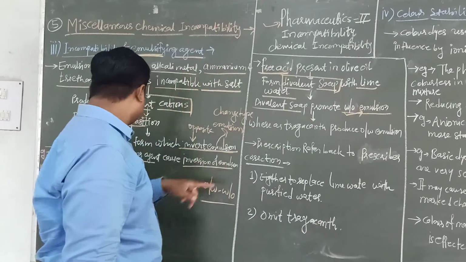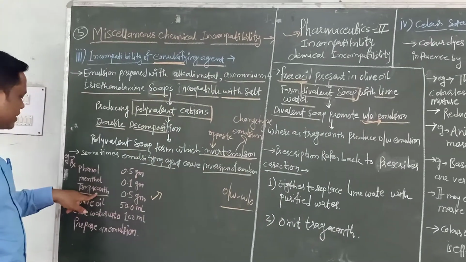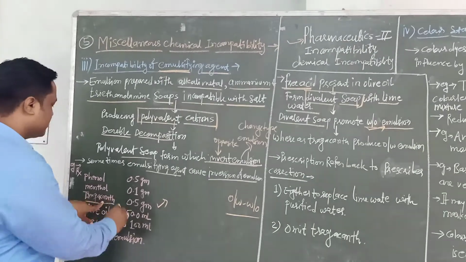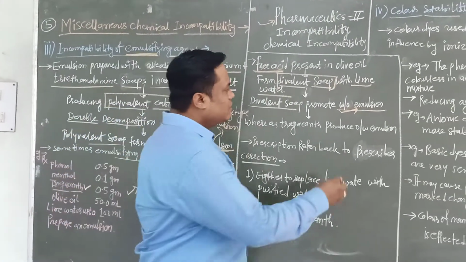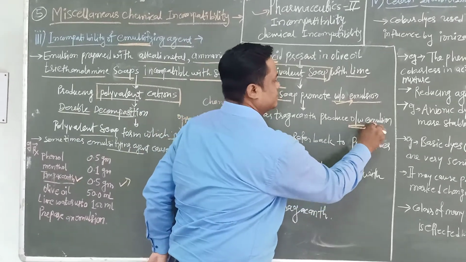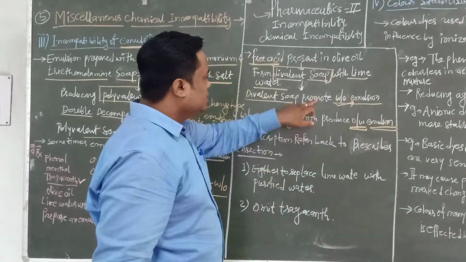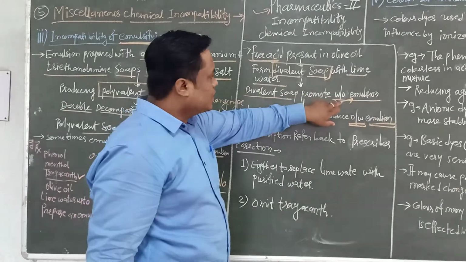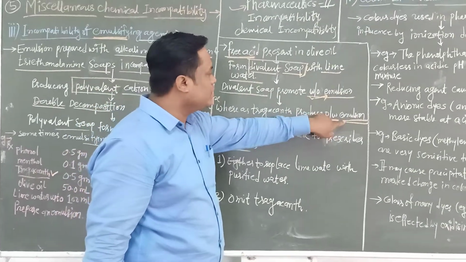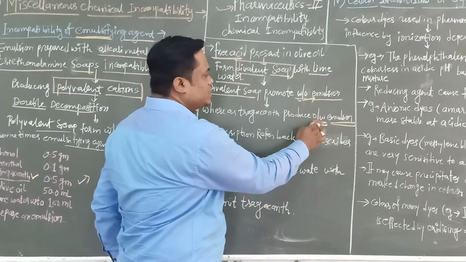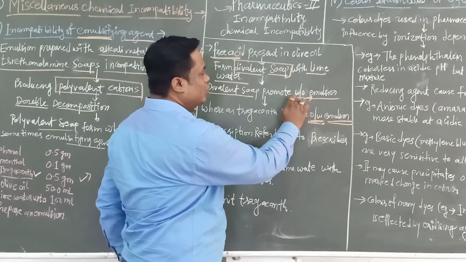But in this prescription, the emulsifying agent tragacanth is used. And what is the property of this emulsifying agent tragacanth? Divalent soap produces W/O emulsion, whereas tragacanth produces O/W emulsion. O/W means oil in water, and W/O means water in oil.